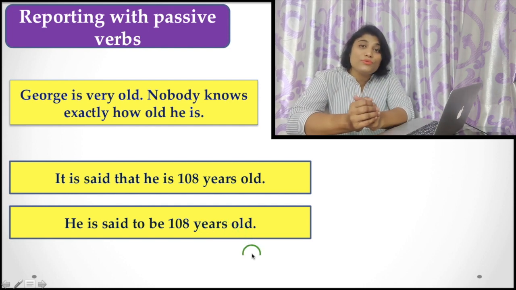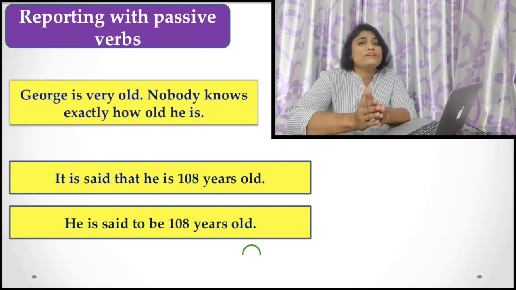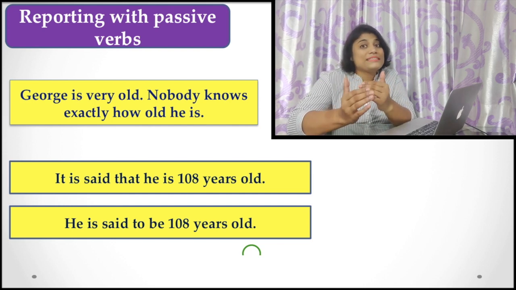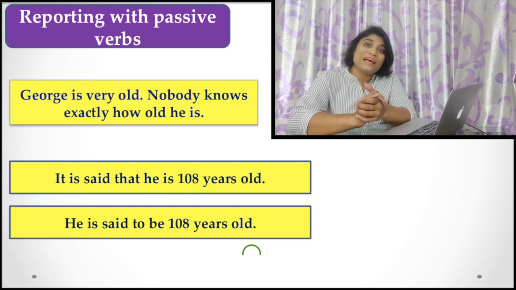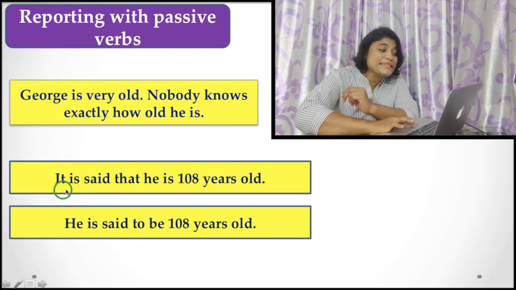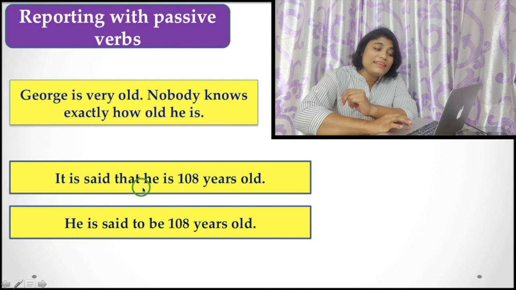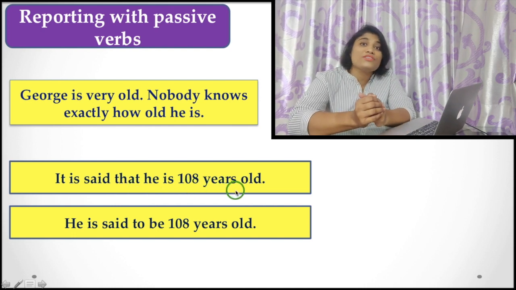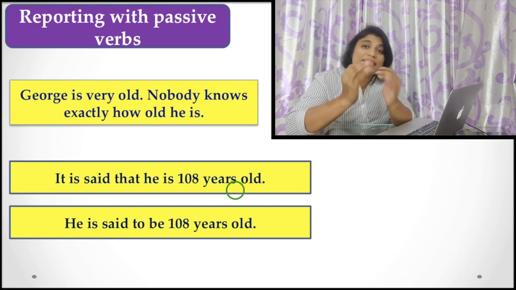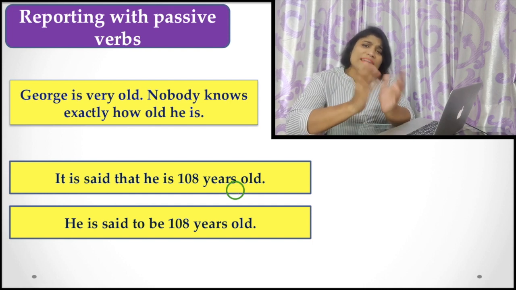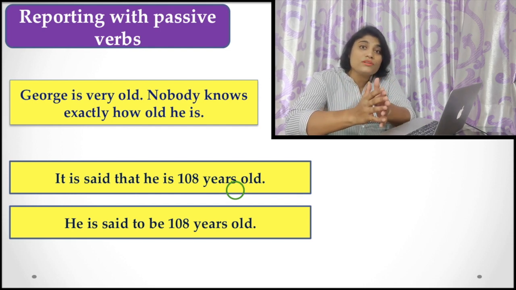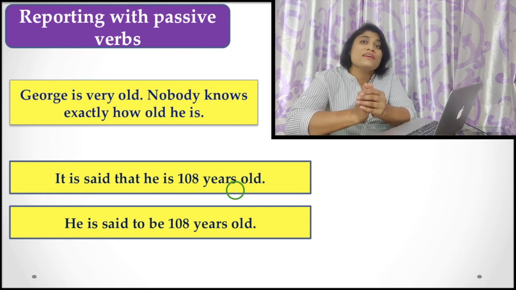Here we are reporting in a passive construction, where we say, it is said that he is 108 years old, because we don't know the actual fact. While we intentionally or unintentionally don't know who the doer is or the actual fact, we usually use this passive voice construction.